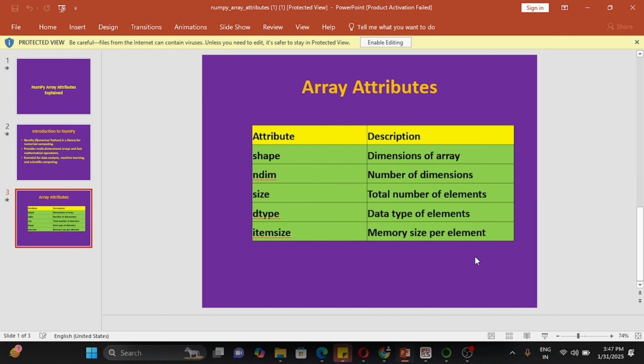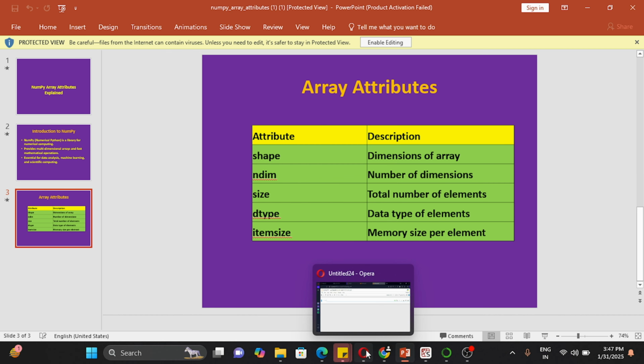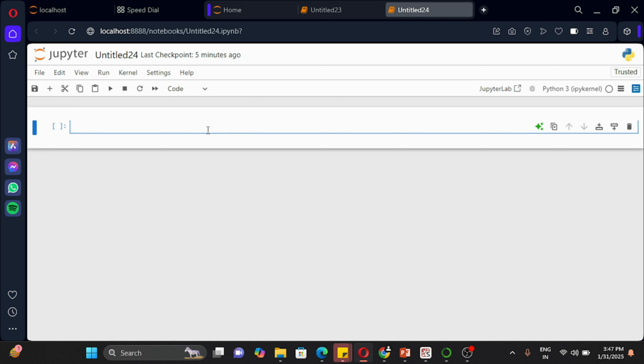So let me just go back to my Jupyter notebook. Okay, so this is my Jupyter notebook. You must have seen while performing the pandas practical, if you have watched my previous tutorials, how we used to work with pandas, right? We are going to import the library. So here we do the same thing, import numpy as np. This is a very basic step you should know. We have to import the libraries if we have to use them, right?